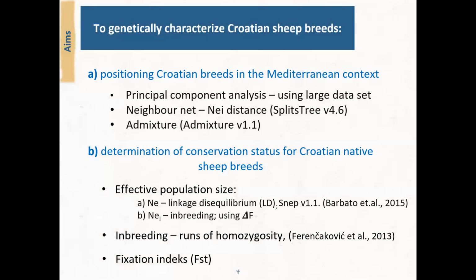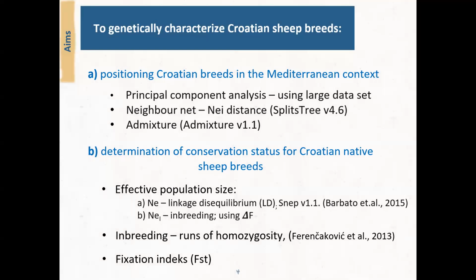by determining conservation status. To visualize main axes of genome variation among breeds and individuals, principal component analysis was used. For further investigation of genetic structure, NeighborNet based on genetic distances was generated, and for history of admixture, ADMIXTURE software was used.